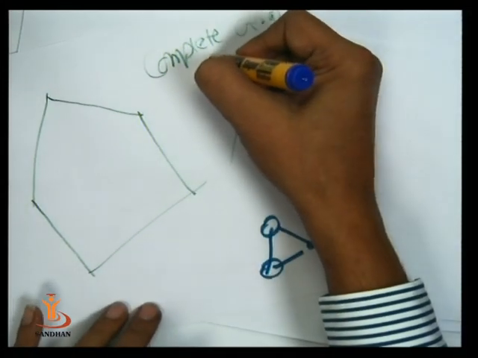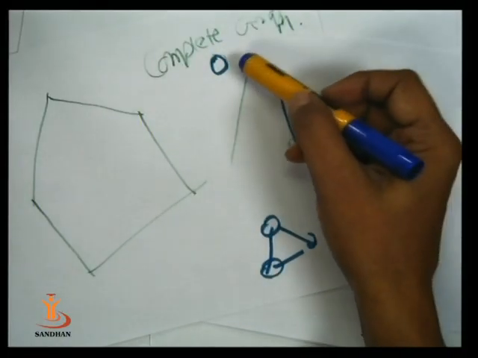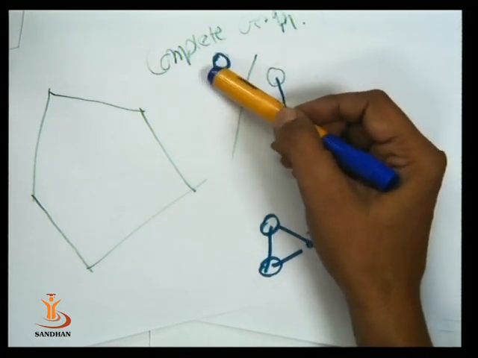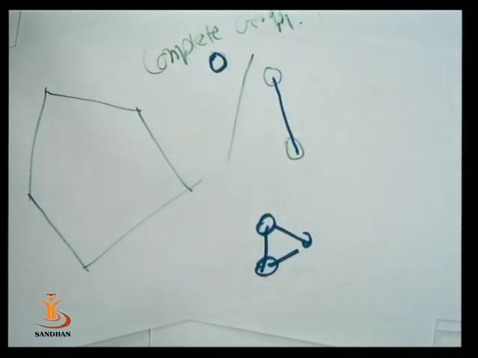This is a complete graph with 1 vertex. So a complete graph is a graph in which there exists an edge between every pair of vertices. Now a complete graph is a simple graph in which there exists an edge between every pair of vertices. This first graph consists of only a single vertex: null graph, one component. This is a complete graph. Now complete graph with 2 vertices.